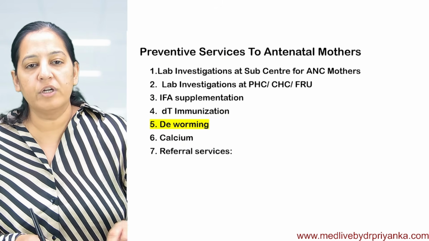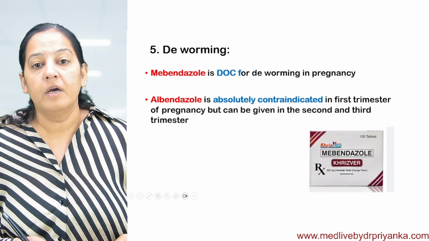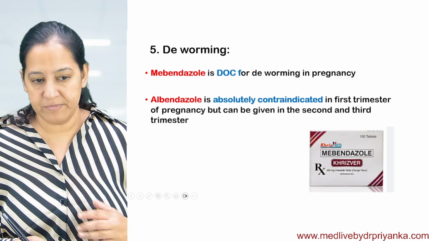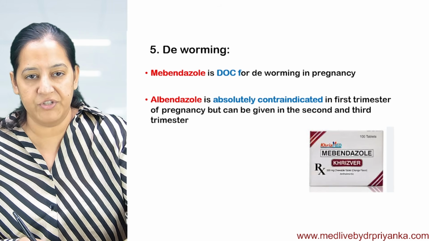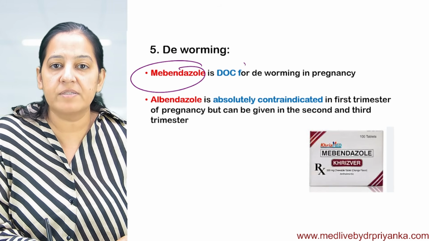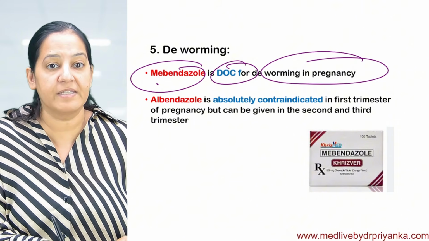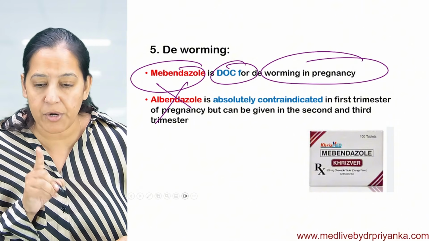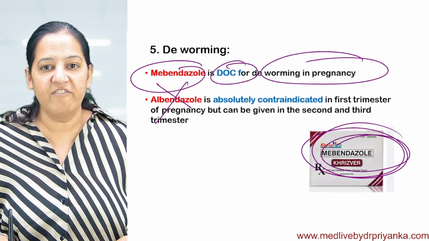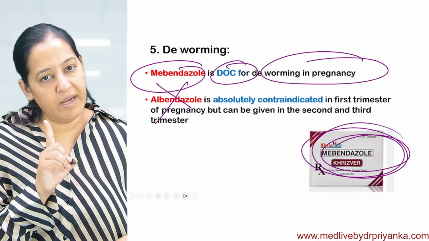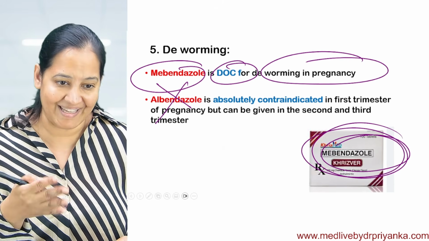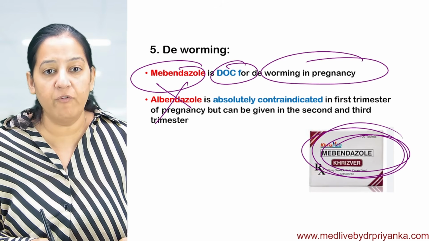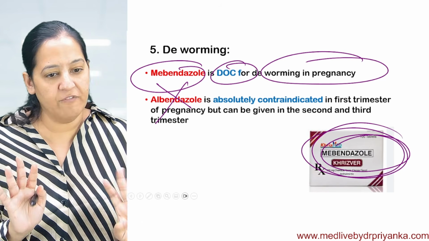Got it? Now do the deworming. What is deworming? Worms are also common. Worms in the intestine, the parasites present in the intestine, as in microbiology. So mebendazole is the drug of choice for deworming in pregnancy. Don't give albendazole. Albendazole is contraindicated. Give mebendazole, 1 single dose, to all the pregnant ladies free of cost. 1 single dose, not daily. That's it. So if worms are present, deworming will be done.